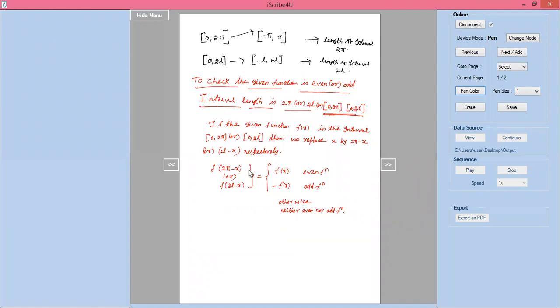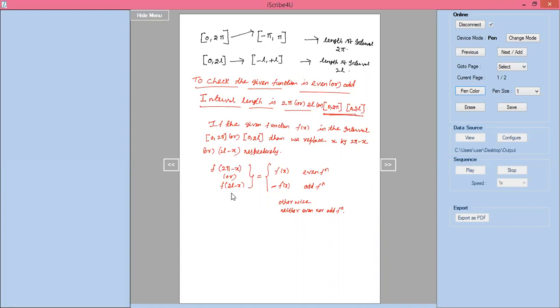So you replace x by 2l minus x or 2 pi minus x, depending on the interval. If the numbers are plain numbers, that is an arbitrary period 2l. If it is in terms of pi, that is 0 to 2 pi. So one is f of 2 pi minus x, and another is f of 2l minus x. Whenever 0 to 2 pi is given, replace by 2 pi minus x; if 0 to 2l is given, replace by 2l minus x. Then one result is plus f of x, the other is minus f of x. When plus f of x comes after replacing, it is an even function; when minus f of x comes, it is an odd function.